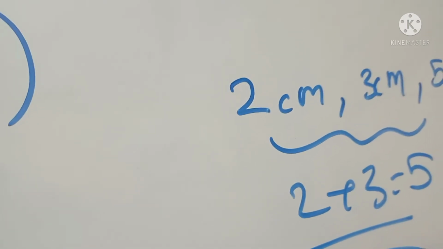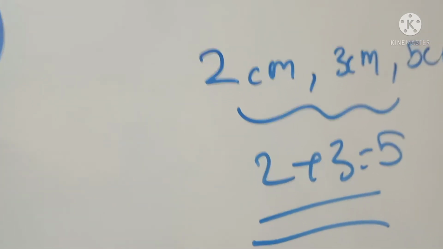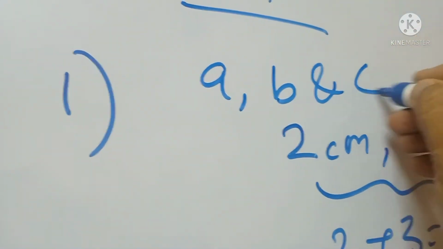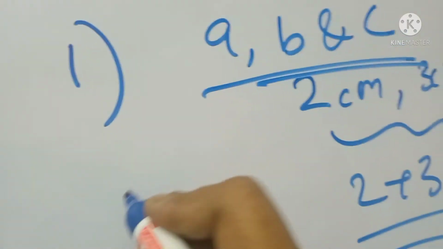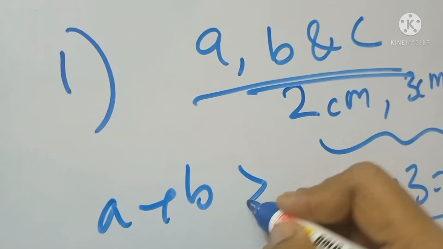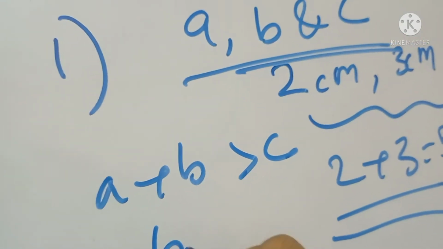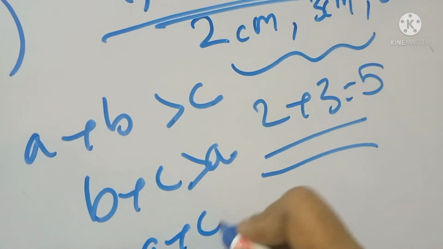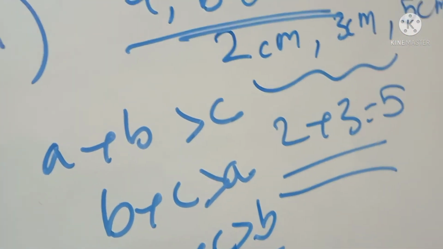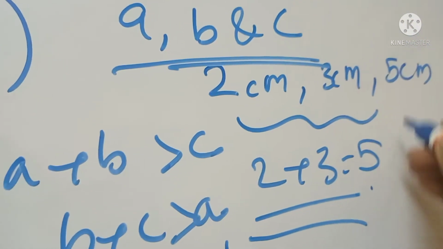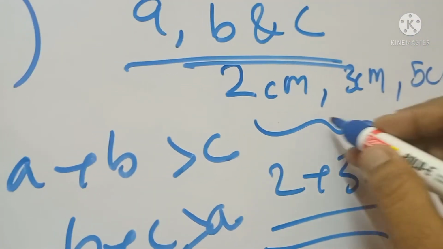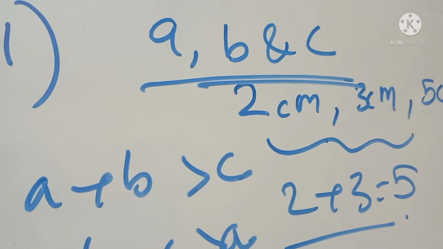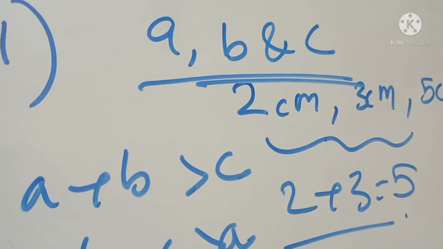So what is the condition for the sides of a triangle? If A, B and C are the three sides of a triangle, then A plus B is always greater than C, B plus C is greater than A, and A plus C is greater than B. Here 2 plus 3 is equal to 5, it is not greater than 5. So it is not possible to construct a triangle with the measures 2 centimeter, 3 centimeter and 5 centimeter.